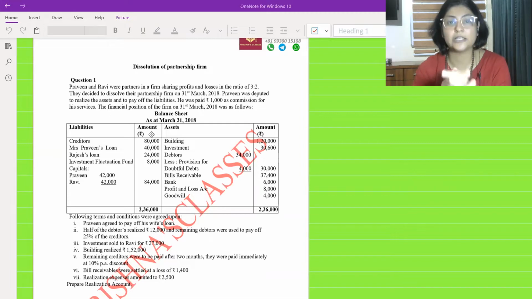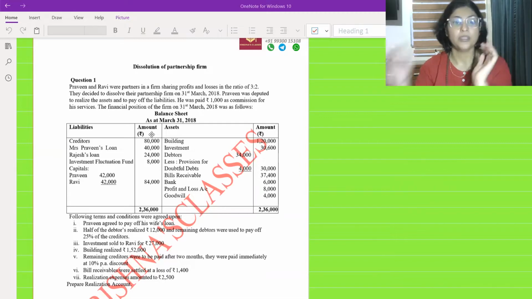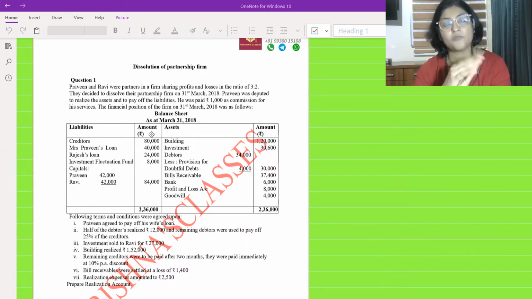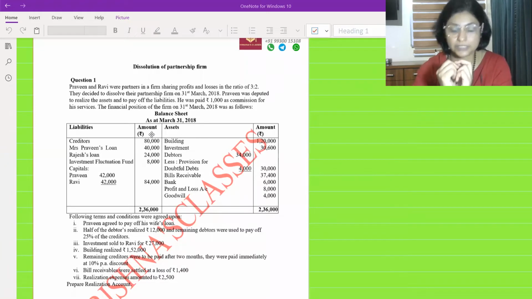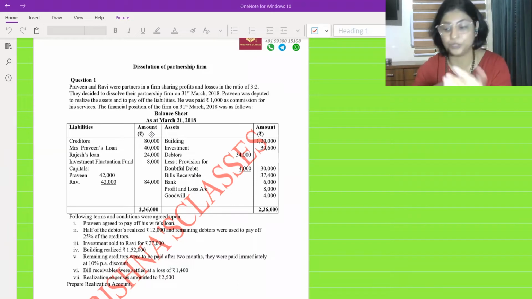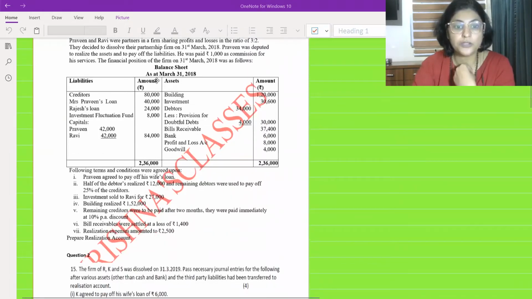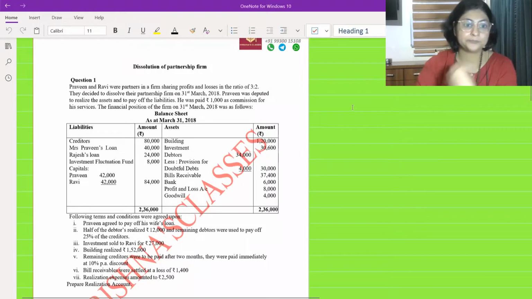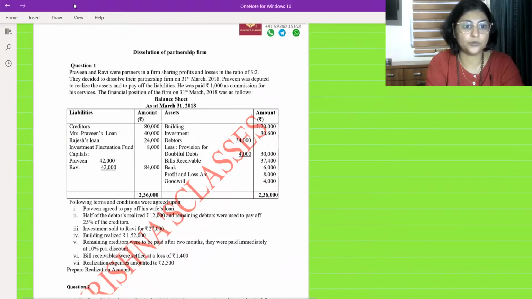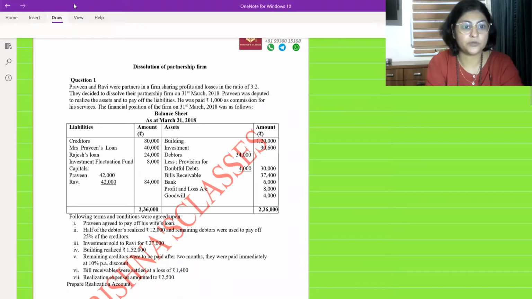CBSE mostly asks for the journal entries, but we cannot say that only journal entries will come, and for ISC also only the type of question given in the specimen paper will come, we cannot say. So we should have a practice of all the items which are given in our syllabus. Considering that, I have kept a mixed bag of questions in today's revision class. So what you can see over here is one question where only realization account is asked. Let us start doing it and discussing it.